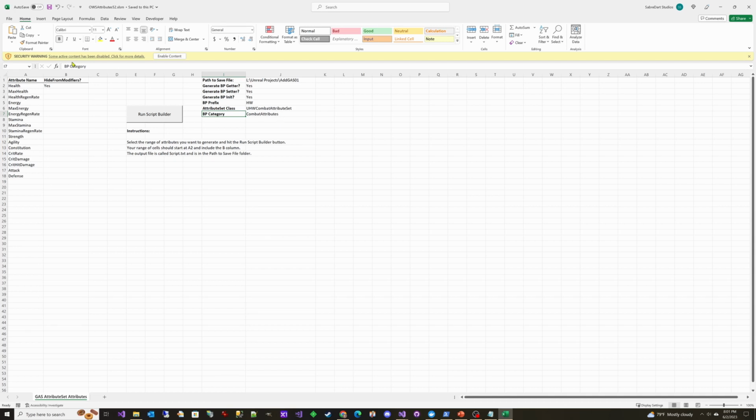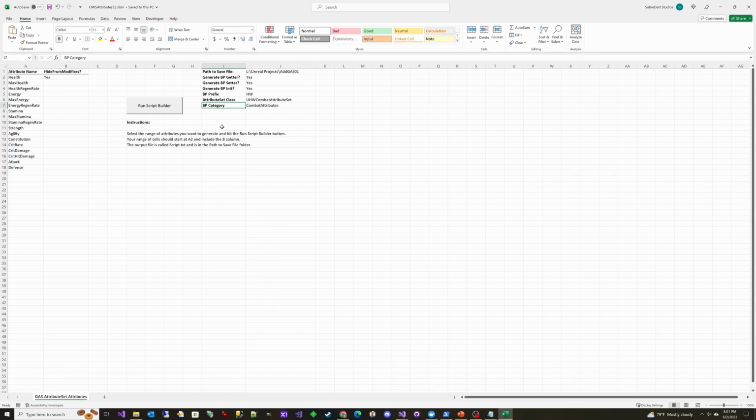So what we do is first there's a security warning here, and we have to trust the content. There's nothing bad in it. You can go into the code and view it. It basically just loops through these rows, inserts the values into a snippet of code, and then outputs a text file.